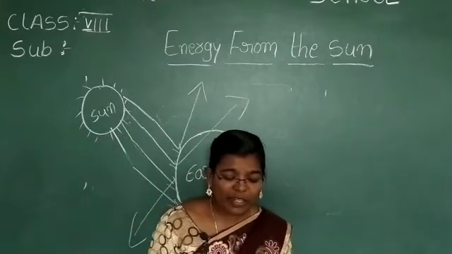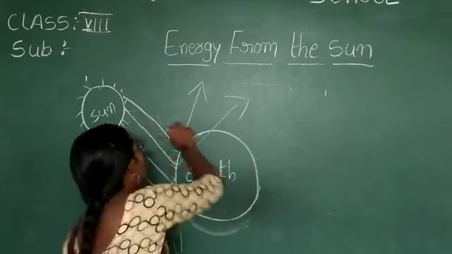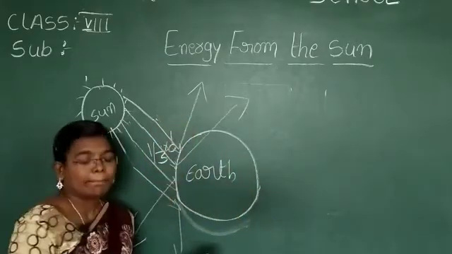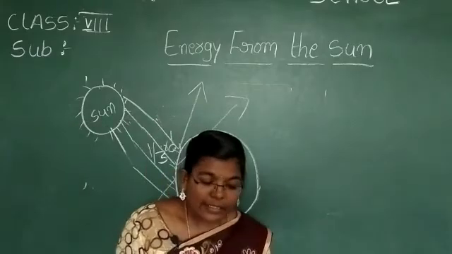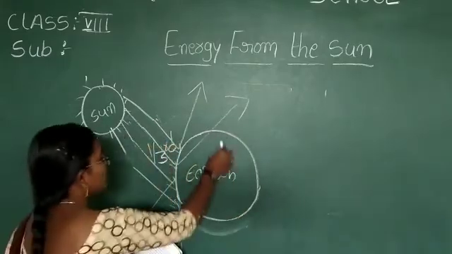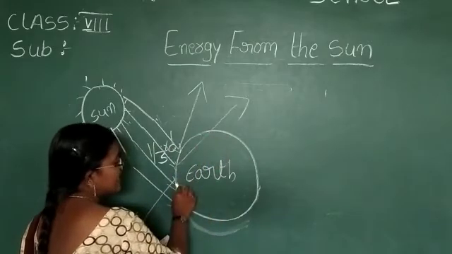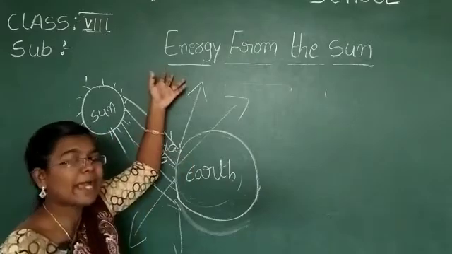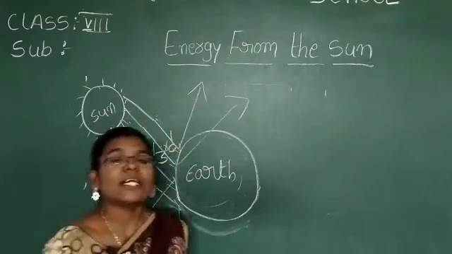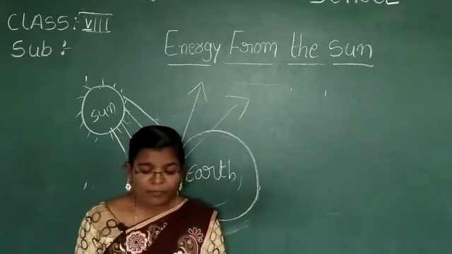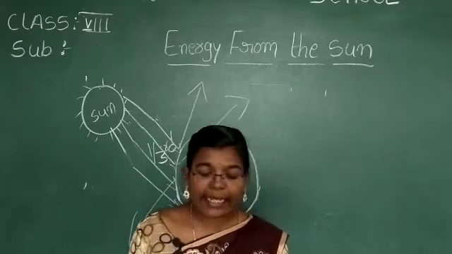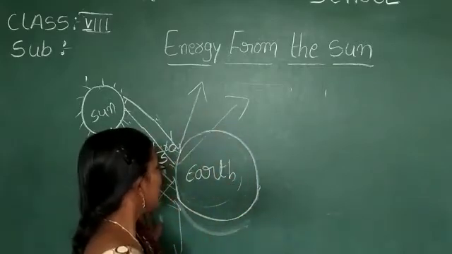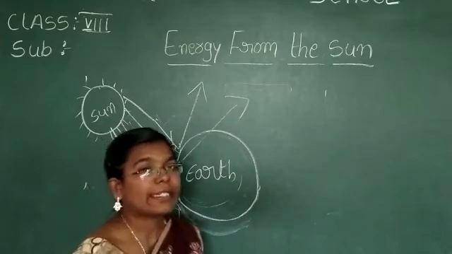As we saw, about one third is immediately reflected back. The rest heats the earth's surface. One third is reflected back and the remaining heats the earth's surface. When the earth is heated, it eventually radiates heat into space, and then the atmosphere is also heated.